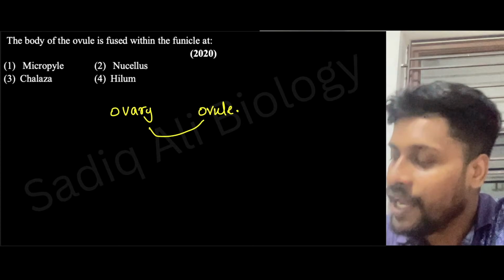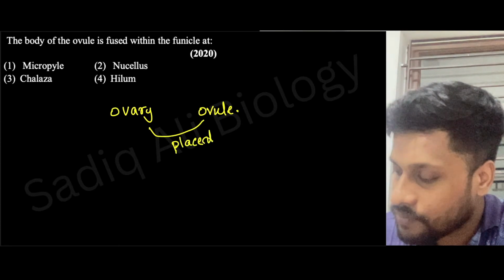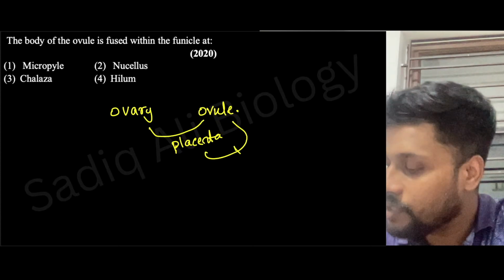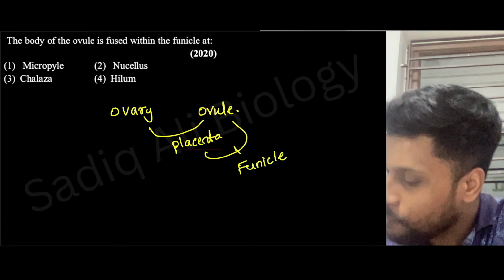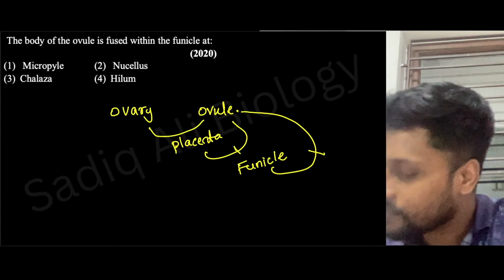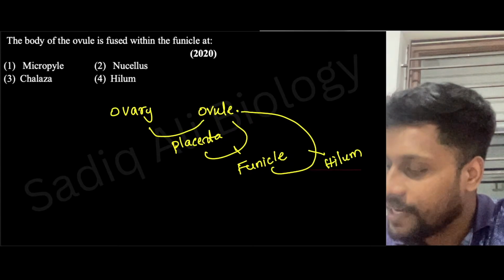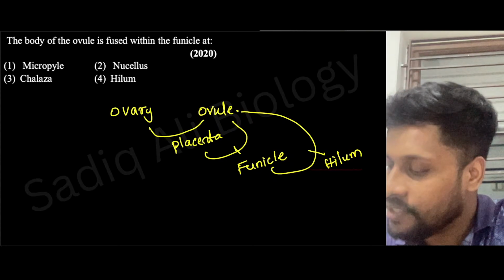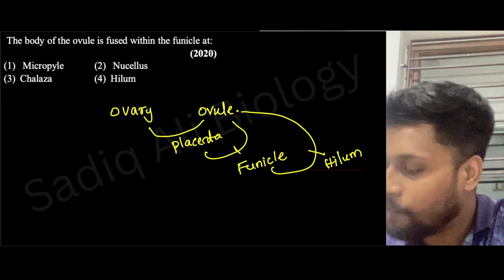The ovary and ovule are connected with the help of the placenta. The placenta and ovule are connected with the help of the funicle. The funicle and ovule are connected with the help of the hilum.